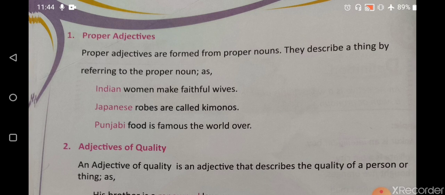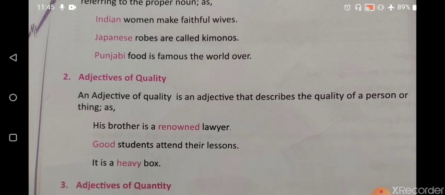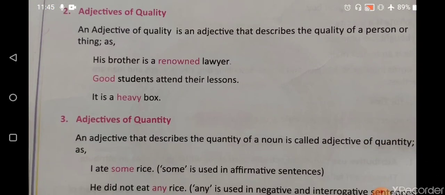First one is: Indian women make faithful wives. Japanese robes are called kimonos, and Punjabi food is famous all over the world. So these are proper adjectives. Why? Because all three are formed with the name of a place only. So these are proper adjectives. Next is adjective of quality. Adjective of quality is what?